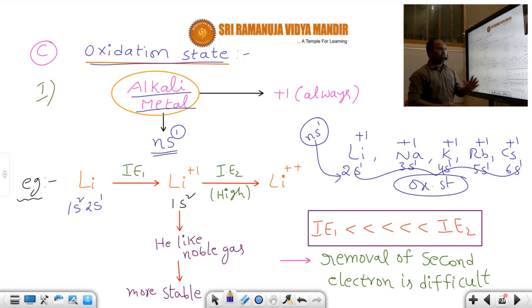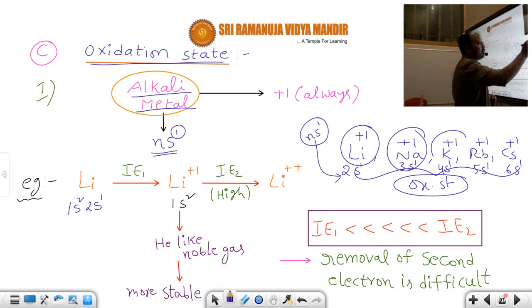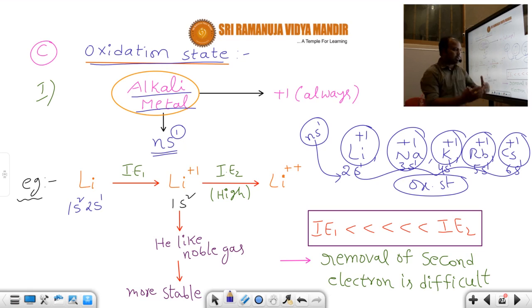So when there is 1 electron, and all these are metals, metals always undergo oxidation. That means they are capable of donating electrons; they have a tendency to donate or lose electrons. That's why all these elements donate 1 electron from their valence shell to achieve a stable electronic configuration. That's why at the plus 1 state all these elements are more stable than in the atomic state. Compared with the sodium atom, sodium plus 1 is more stable. Compared with the potassium atom, potassium plus 1 is more stable, because when these metals donate one electron from their valence shell, they achieve a stable electronic configuration.